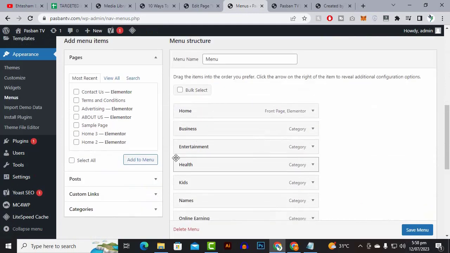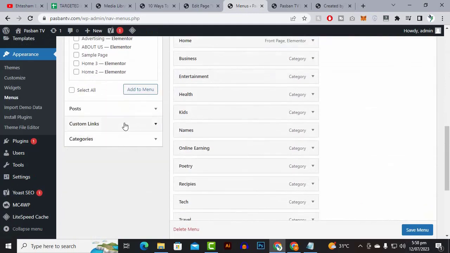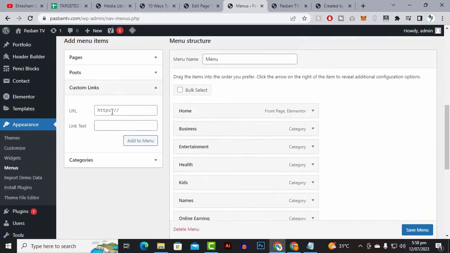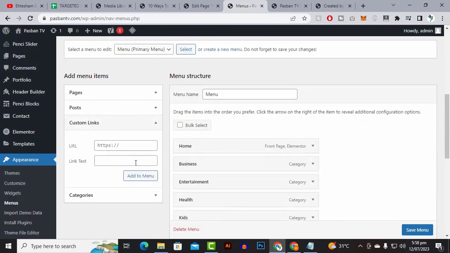So let's create another menu. If you want to create another menu without any link, for example without any category or page, we can just copy that and name the menu. For example, we will name it more.